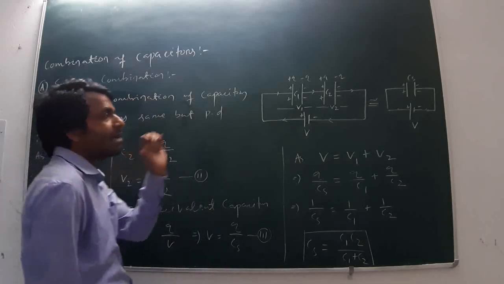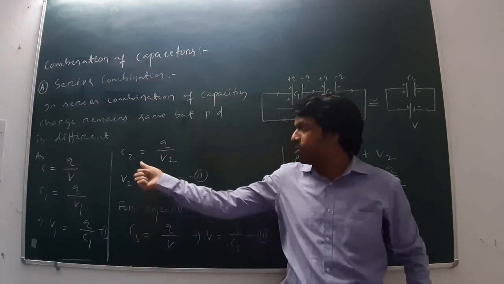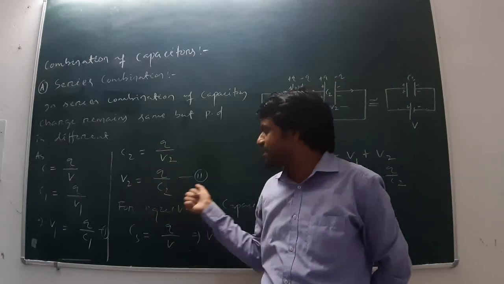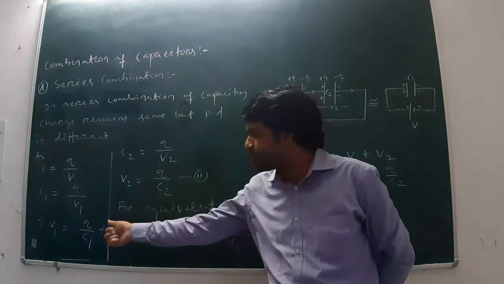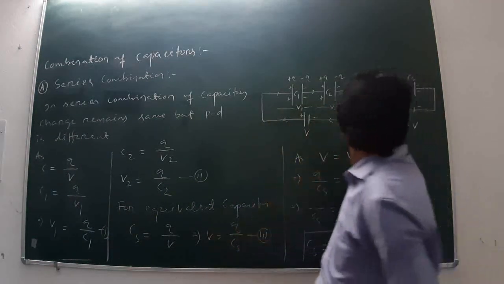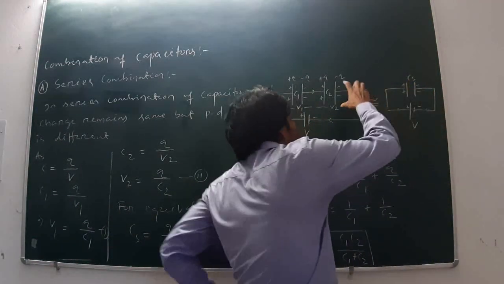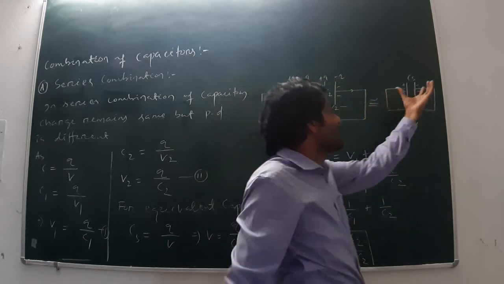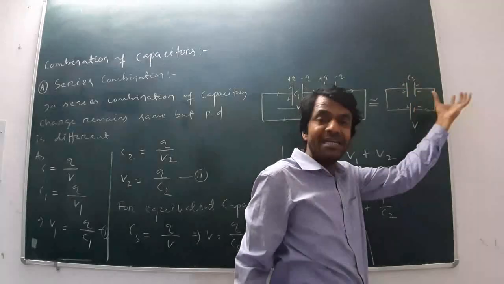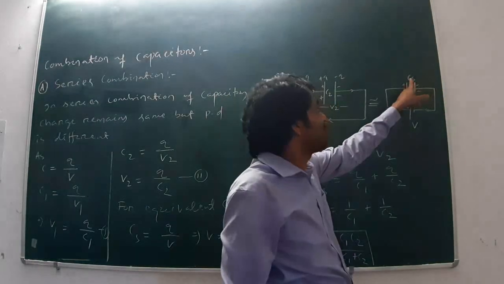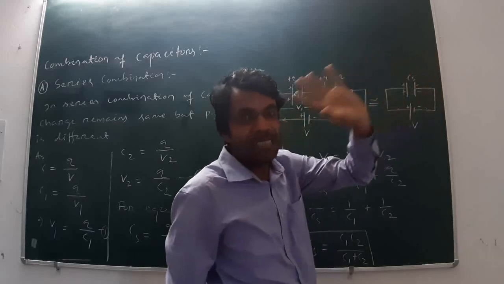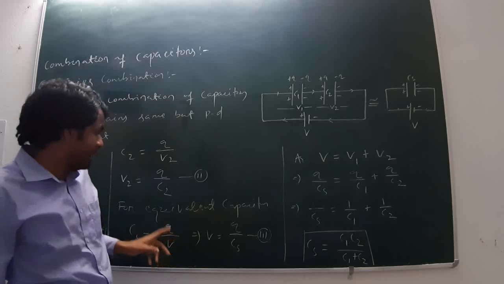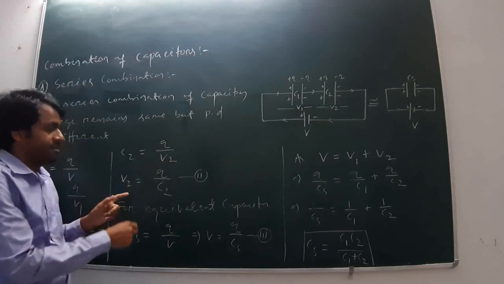Next part, for capacitor 2, C2 is equal to Q by V2, or V2 is equal to Q by C2. This is equation 2, this is equation 1. For the equivalent capacitor, means after combining the two capacitors in series combination, the total effective or net or equivalent capacitance becomes, I have taken here CS. What is the value of CS?